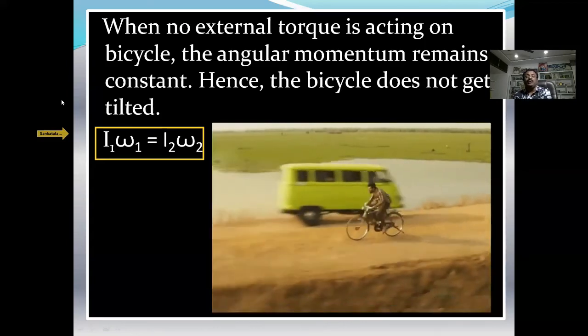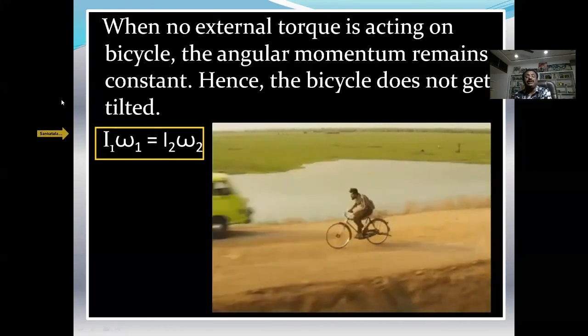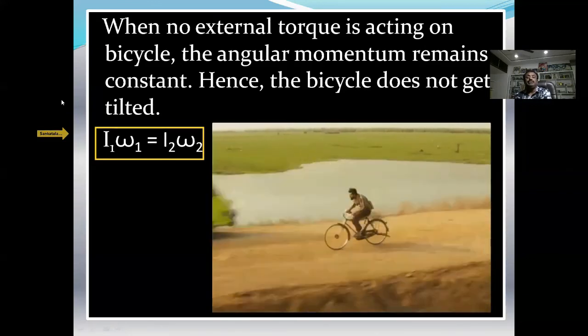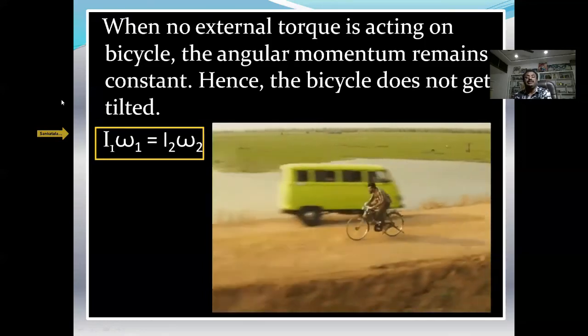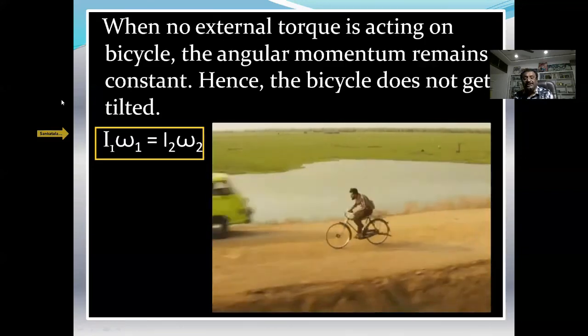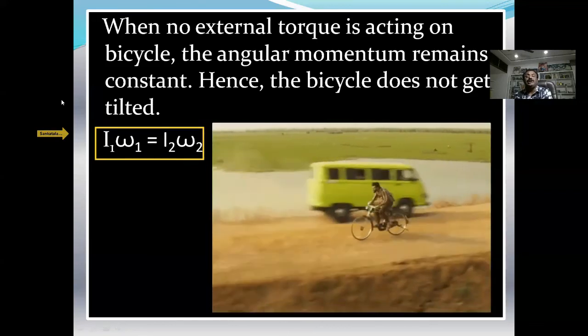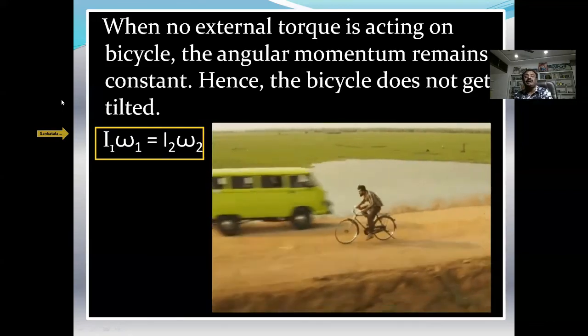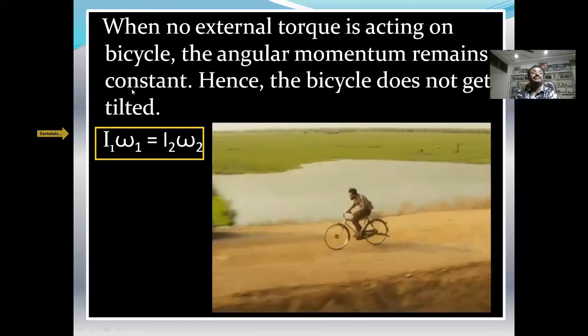That is why the total momentum is conserved. But there is no external force. In the same manner, I request all of you to please read those three laws side by side to know the difference among them: conservation of energy, conservation of linear momentum, conservation of angular momentum.